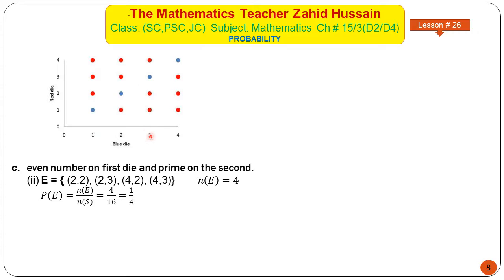So you can write the event as 2 2, 2 3, 4 2 and 4 3. On the first die there is an even number, and on the second die there is a prime number. So number of outcomes of this event is 4, and probability of this event is E over S. So this is again 1 over 4.